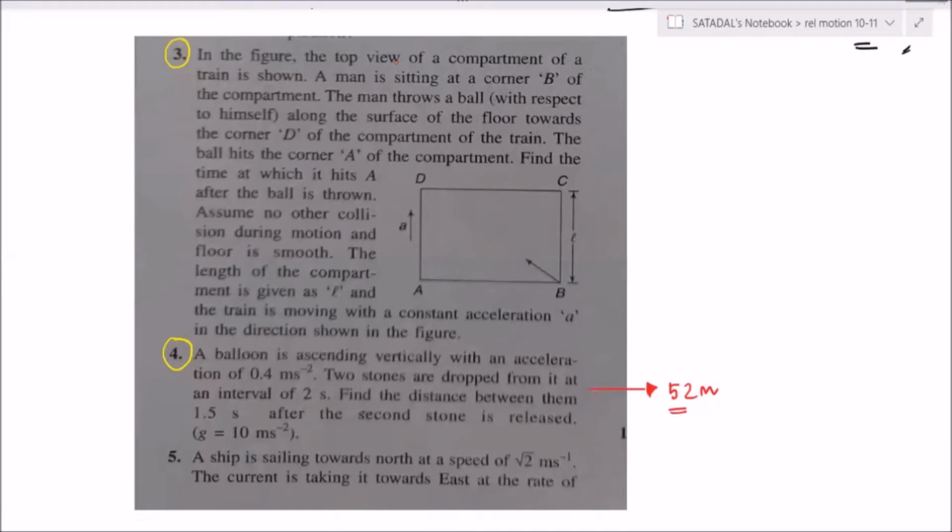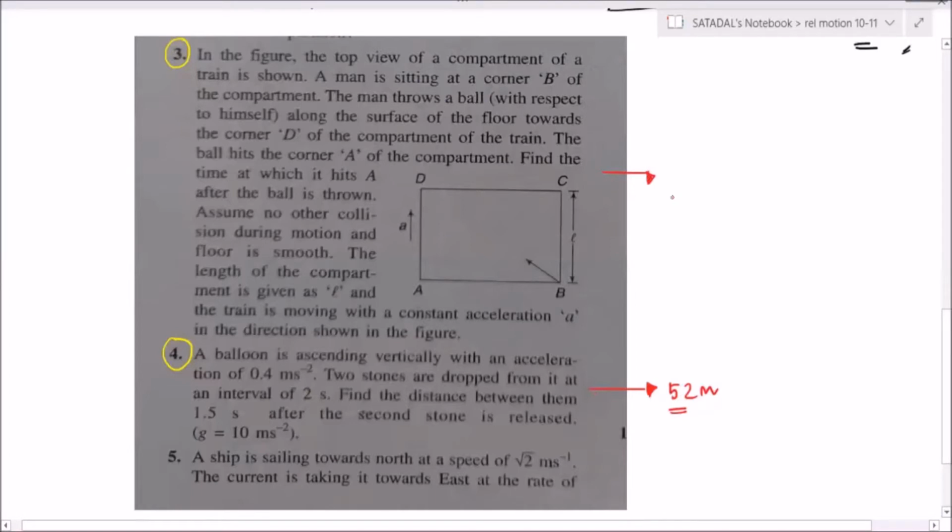Sir, time is equal to root 12 by A. Very good, Rahul. Excellent. Sir, time is equal to root 12 by A and fourth one is 52 meter. Very good, Vignesh. Proud of you, bro.